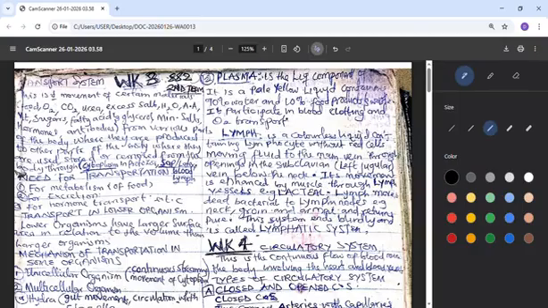In this lesson, we'll be looking at the topic transport system. What is the meaning of transport system?